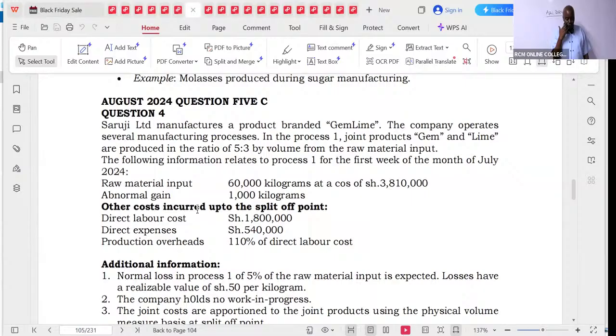2024. So raw materials input 60,000 kilograms, abnormal gain 1,000. Other costs incurred up to the split off point: direct labor, direct expenses, and production overheads of 110% of direct labor cost.